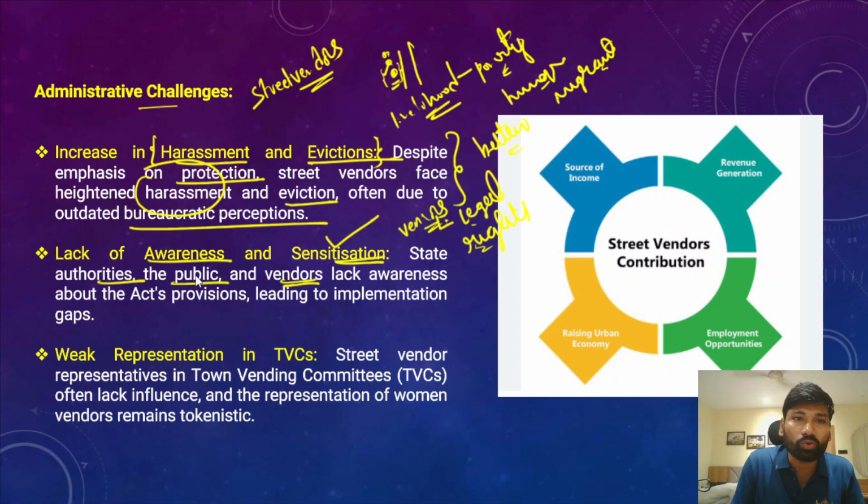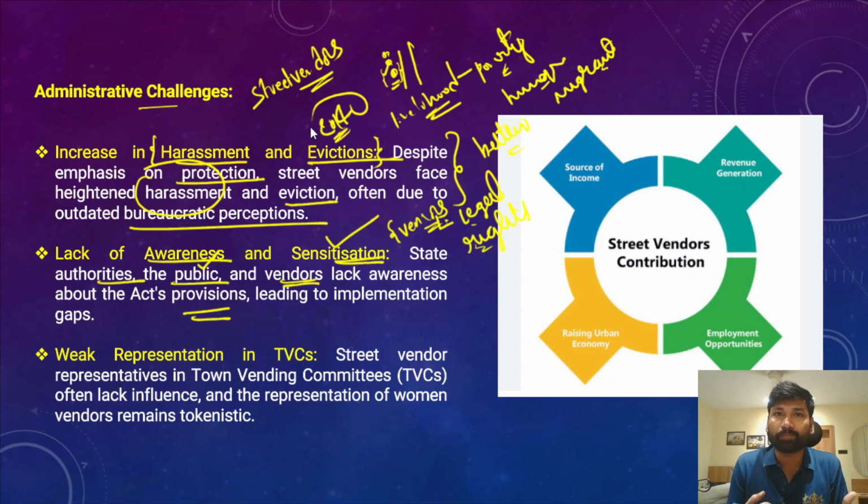And even the public lack awareness about these street vendors. When street vendors have awareness about this particular legislation that was passed in the year 2014, they will be able to defend themselves, and they will be able to safeguard and protect their rights as well. Because of the lack of awareness and sensitization on the part of the public and street vendors, there have been a lot of implementation gaps in this legislation that was passed to protect the street vendors.